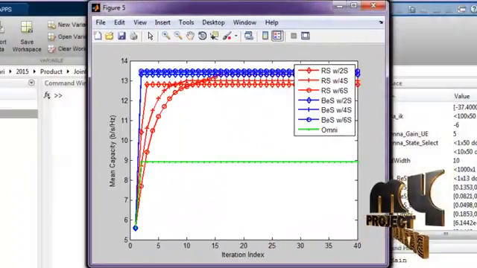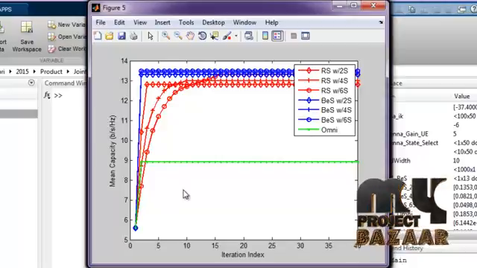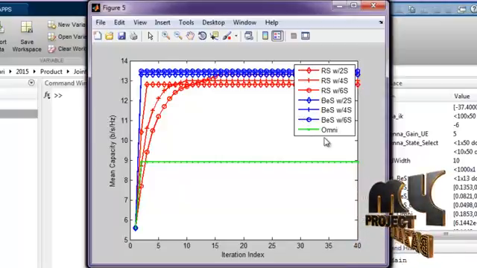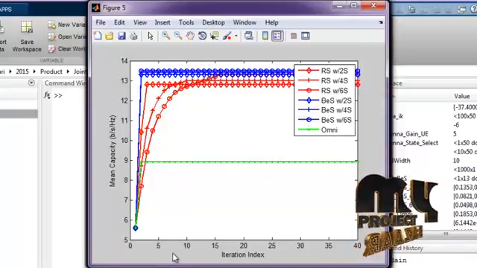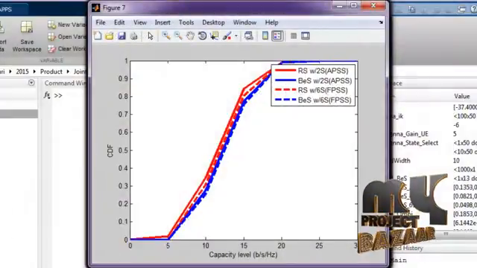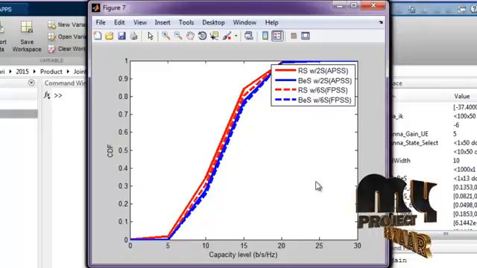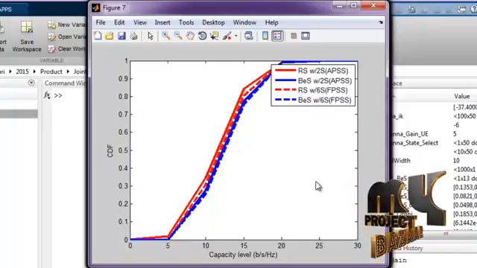And these are the mean capacity resultant values for RS, BS and omni by varying the iteration index. And this is the CDF graph for RS and BS with case 2s and 6s.